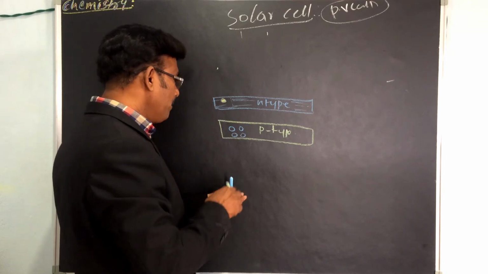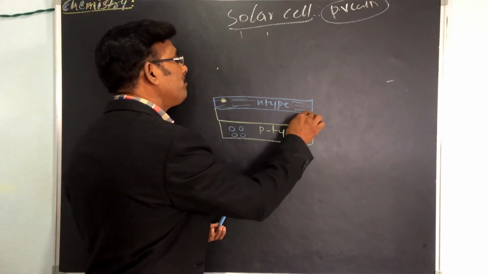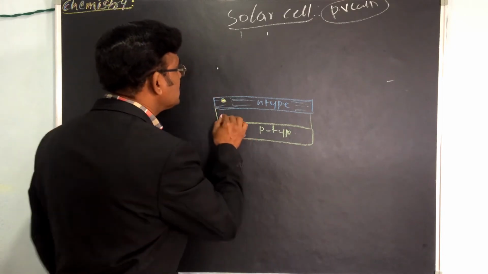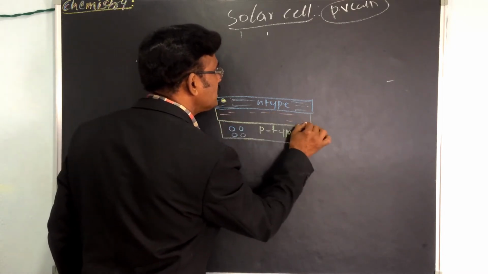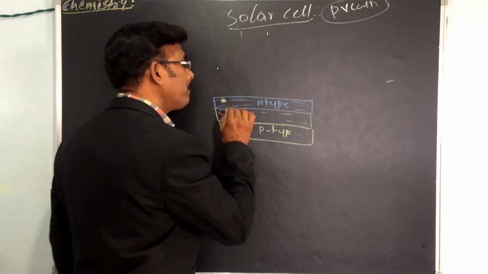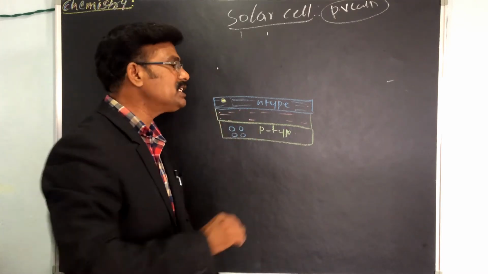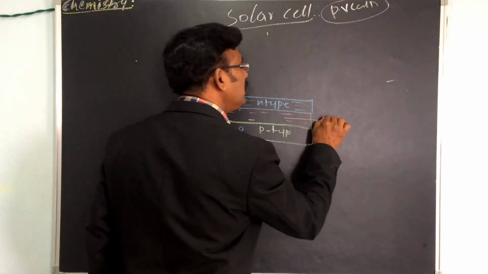Between this N-type and P-type, the junction is here. This is the junction. What is this junction? It is the PN junction, or we can say the depletion zone.